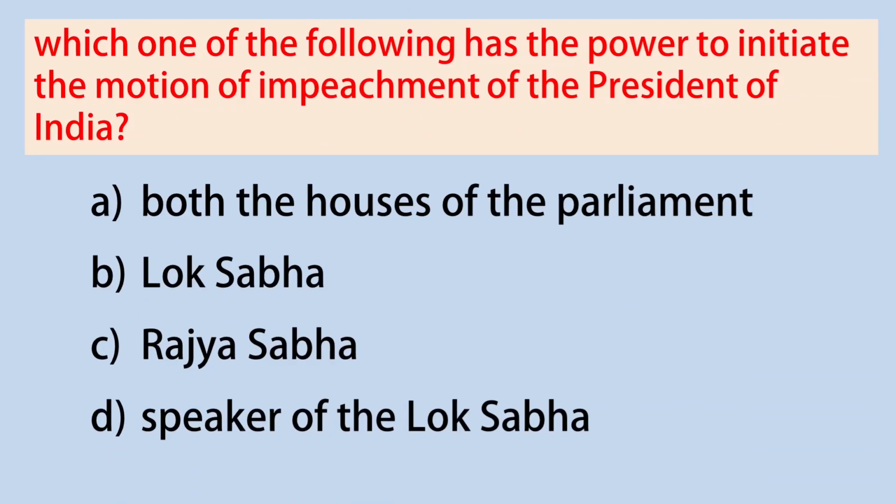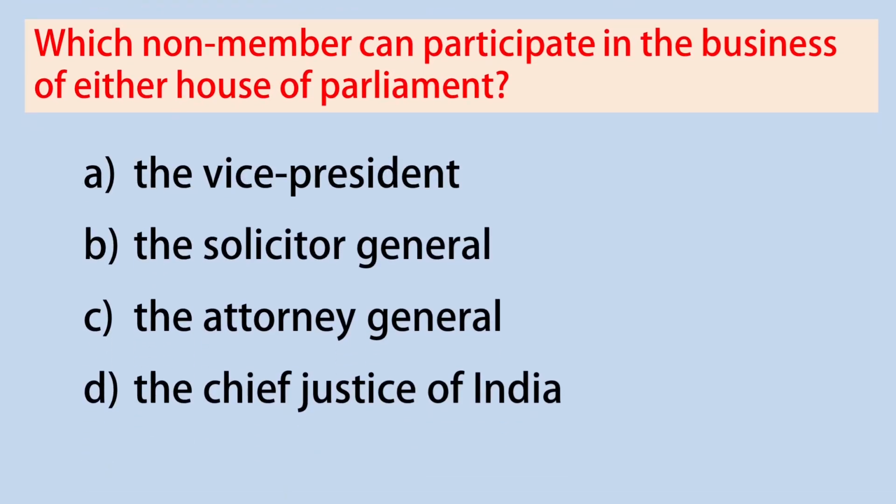Which one of the following has the power to initiate the motion of impeachment of the President of India? Answer: option A, both the Houses of Parliament. Which non-member can participate in the business of either House of the Parliament? Answer: the Attorney General of India.